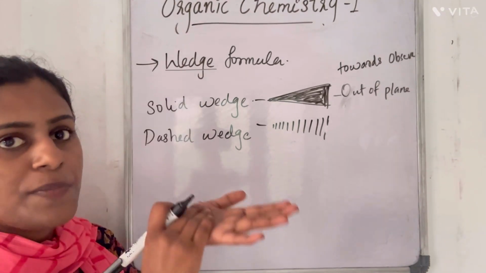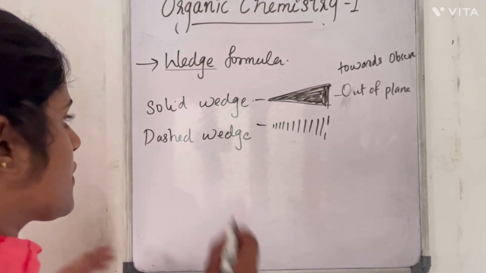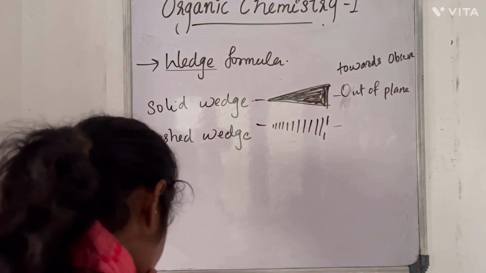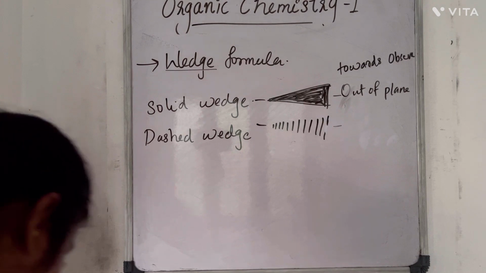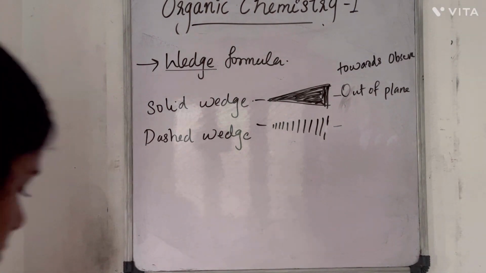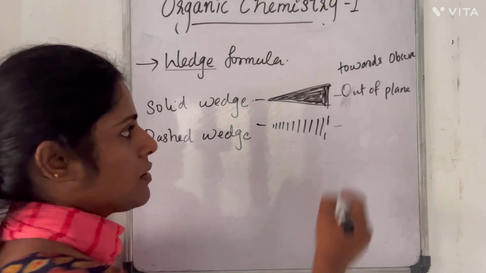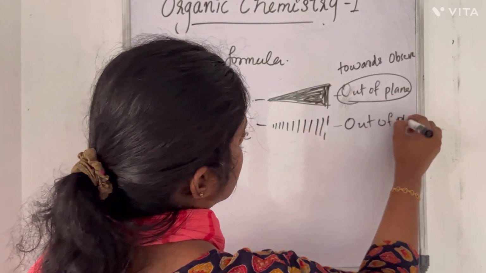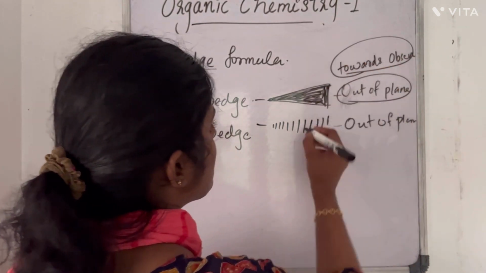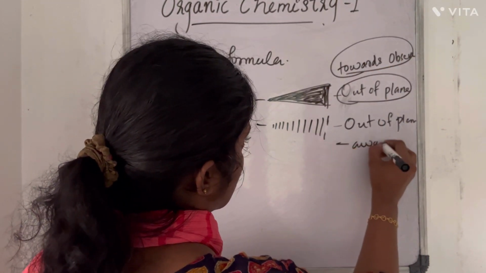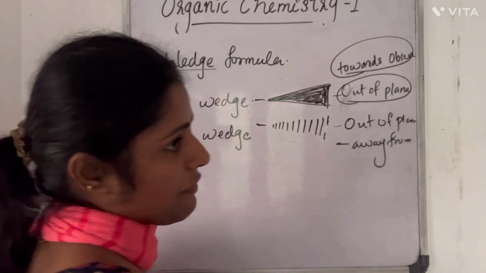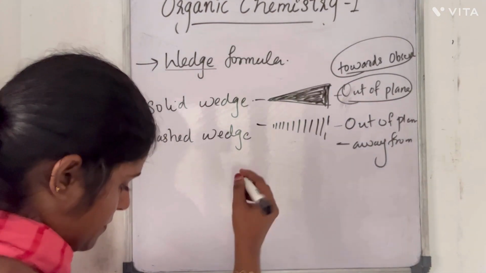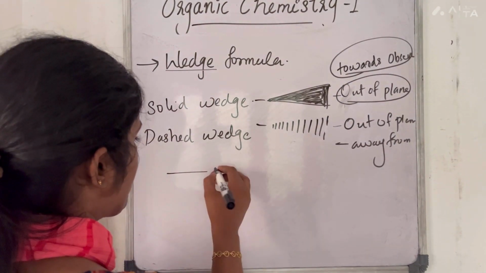It is towards the observer. Now the dashed wedge indicates the bond is projecting out of plane too, in 3 dimensions, but this one indicates away from the observer. Now the bonds in the plane of paper